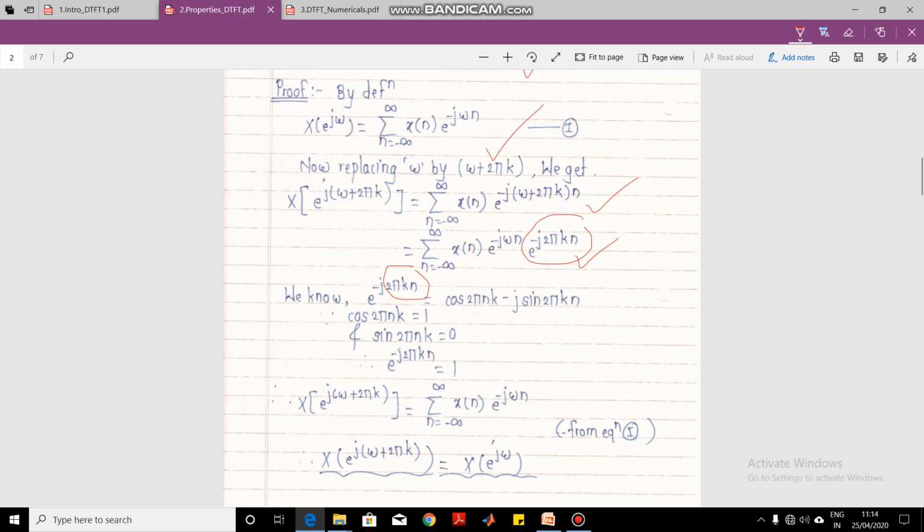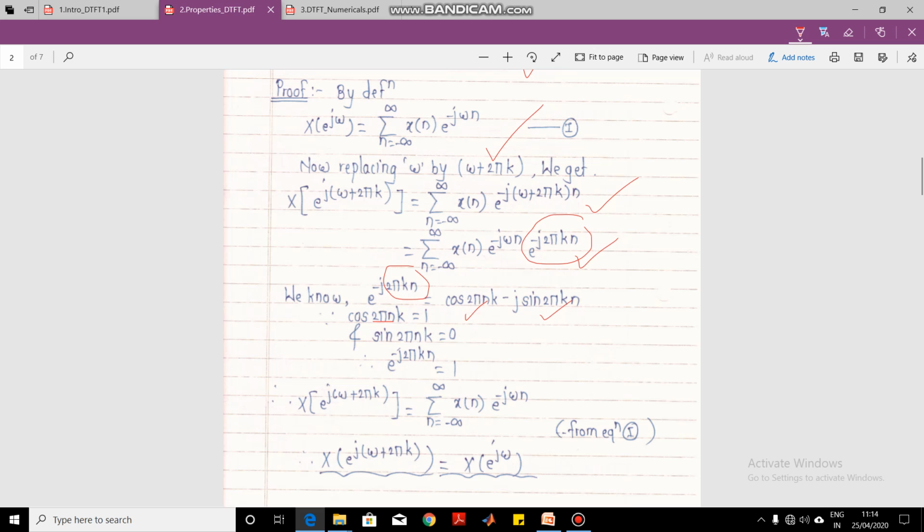Okay, so if you substitute here the values 2 pi k, you will see that cos 2 pi nk is equal to 1. Why is it equal to 1? Because cos n theta is equal to minus 1 raised to n. Depending upon whether n is odd or even, we will get the value as 1 or minus 1. Since here it is multiplied by 2, this will always be even. That's why the value of cos 2 pi nk will always be equal to 1.